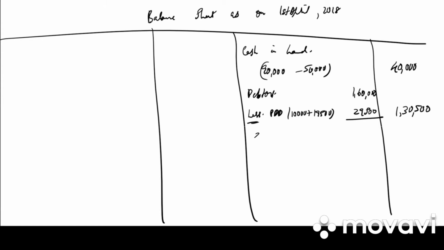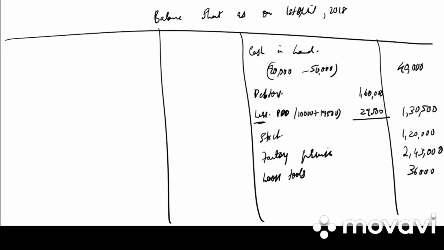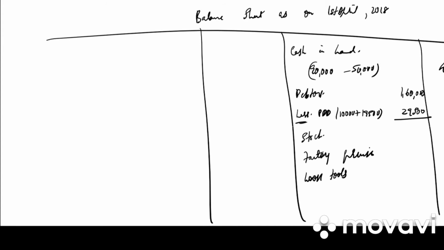We get 1,30,500. Then we have stock 1,20,000. Factory premises 2,43,000. Loose tools 36,000. We are not writing investment because it is taken over by Ram.